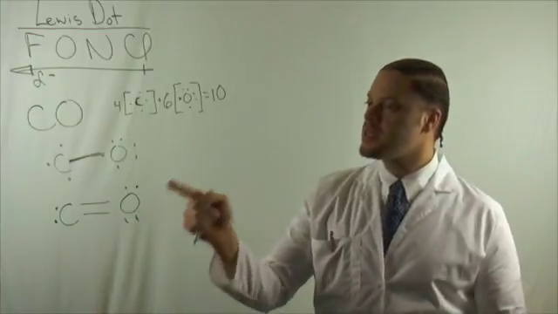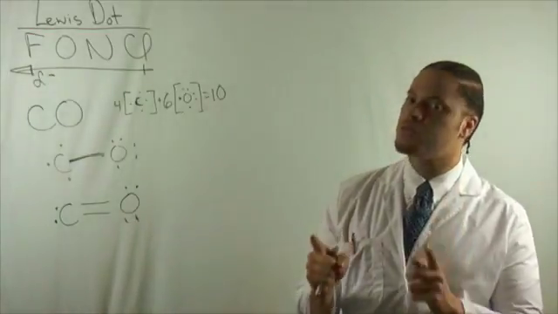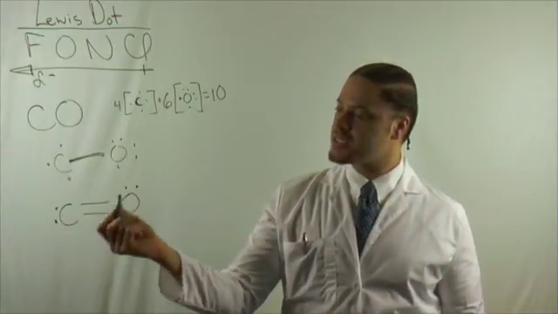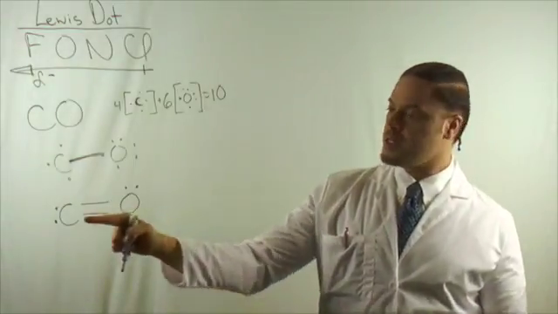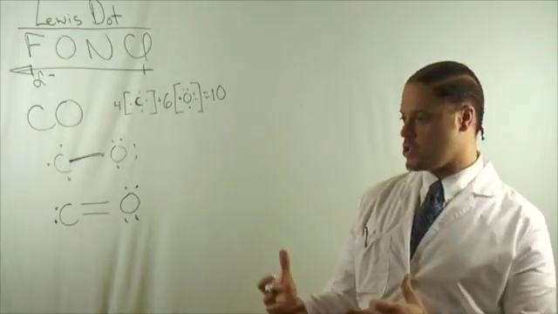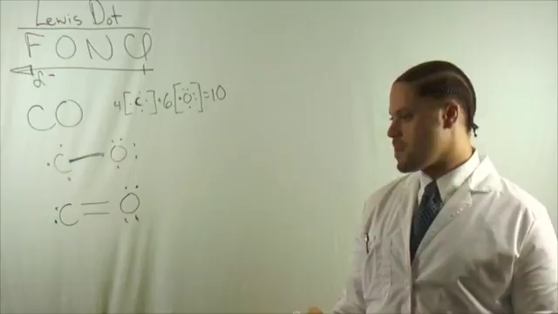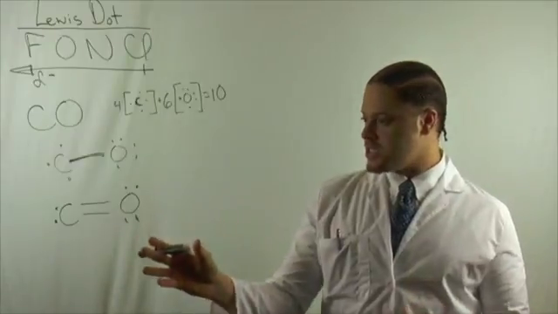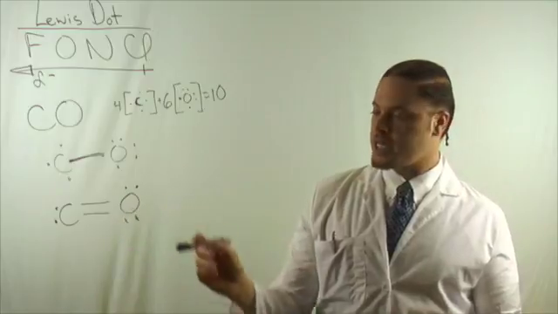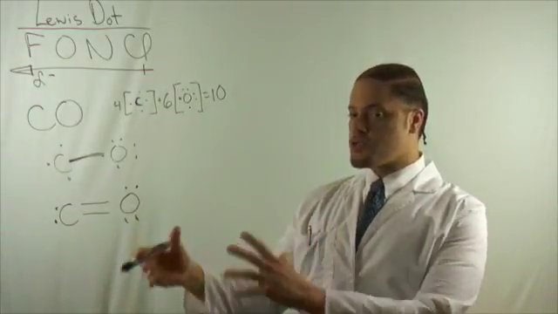We have 10 in the valence, but do they individually obey the octet rule? Carbon only has 6 in the valence. Oxygen has 8, but since carbon is not obeying the octet rule, we must construct another model. Since oxygen has a lone pair of electrons, it can donate those electrons to make a third bond.